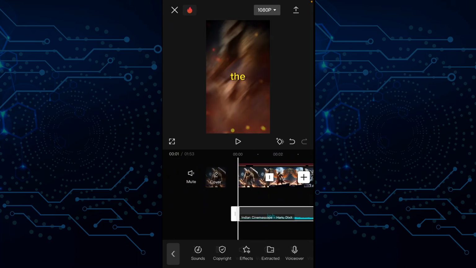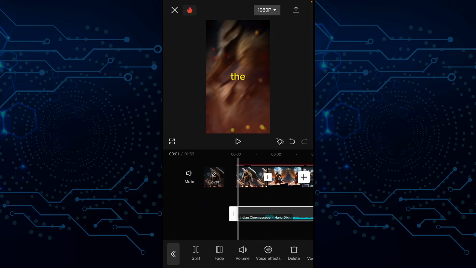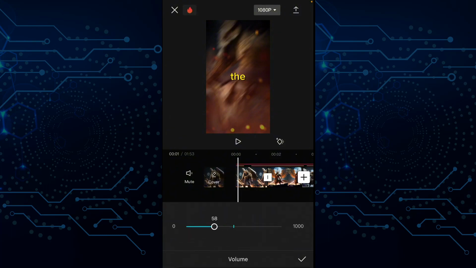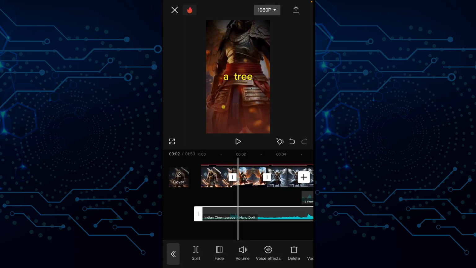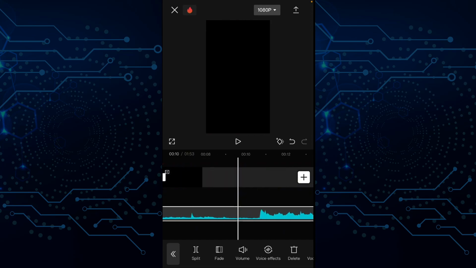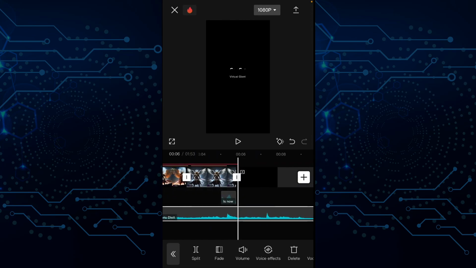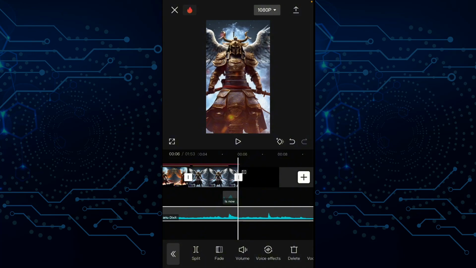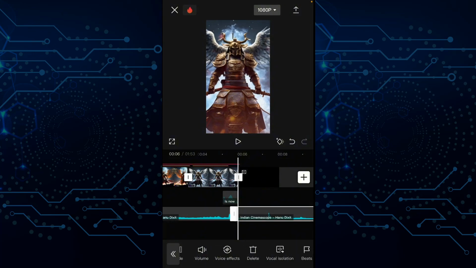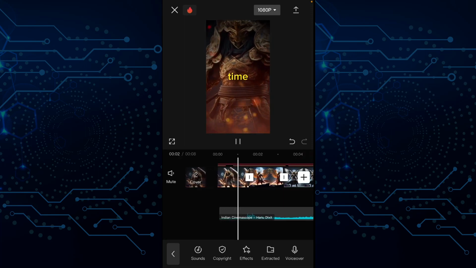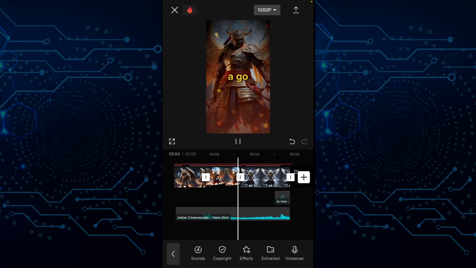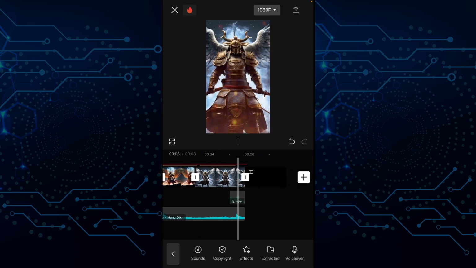Right, the volume is too much, so we'll have to turn down the volume a bit. So tap on the audio, the imported background music, go to volume, send it way down so that it doesn't interfere in the song. All right, so as you did for the other overlay, you can trim it down a bit because it is longer than the entire video. Okay, so the best time to plant a tree was 20 years ago. The second best time is now.